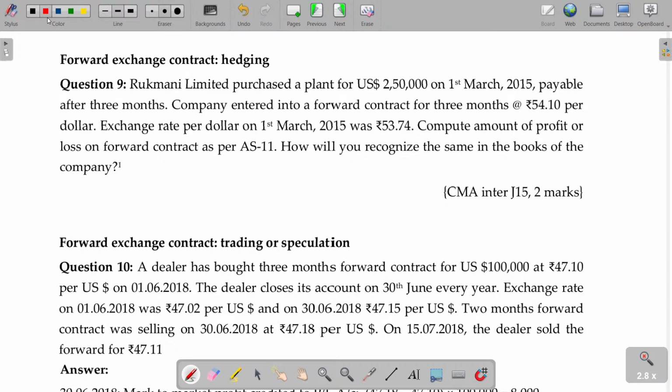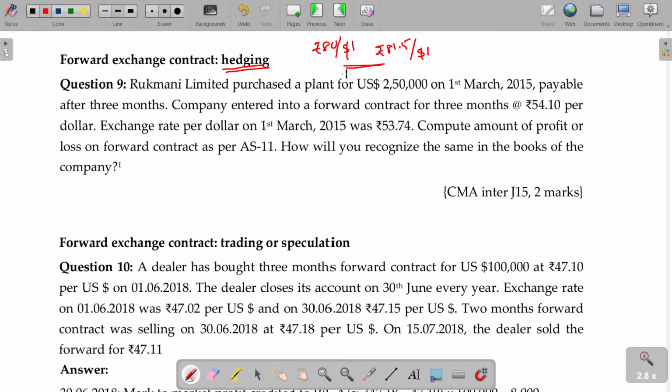In case it is for hedging purpose, currently the rate being rupees 80 per dollar, you enter into the hedging contract and the banker demands: Sir, you pay 81.50 per dollar, I will guarantee to supply the dollar at 81 rupees 50 paise by the end of 3 months.